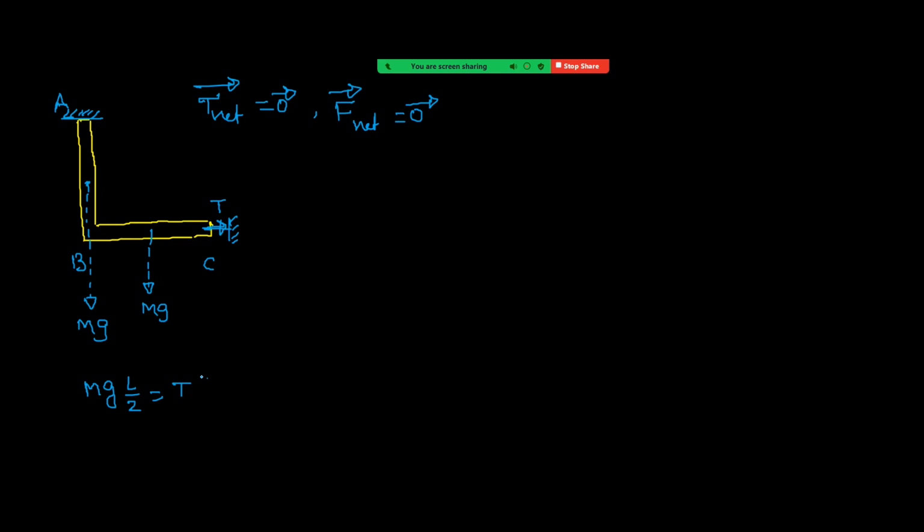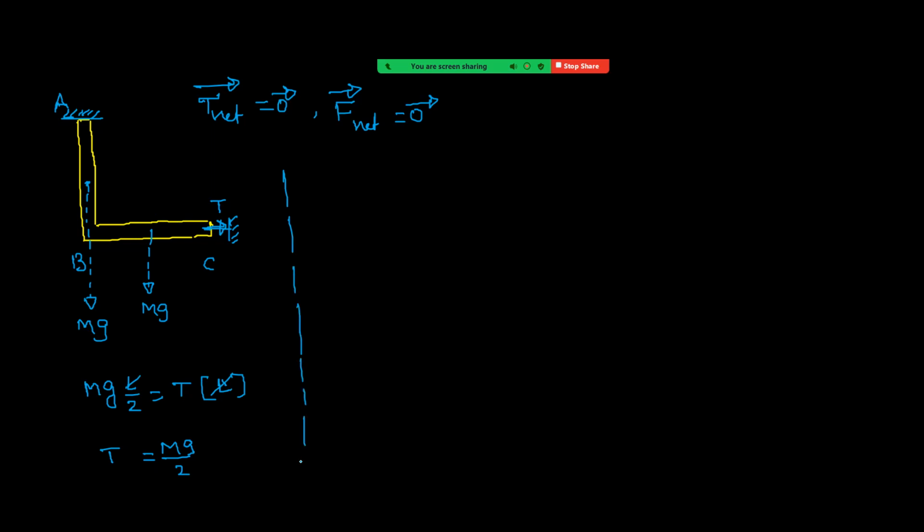So T into this length equal to, you can see this length, this is equal to L. So L and L gets cancelled. So T equal to mg by 2. Okay. So we got now tension.